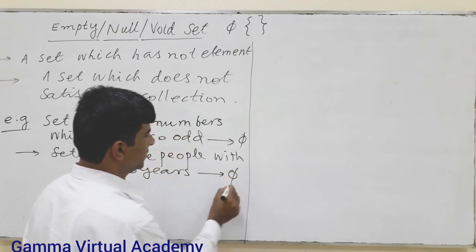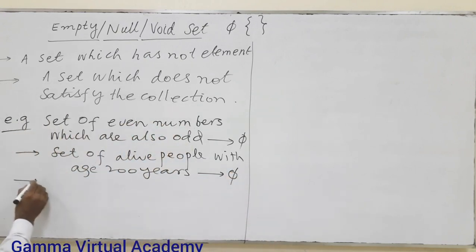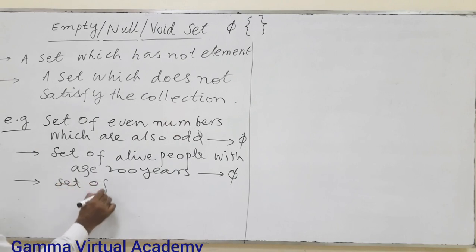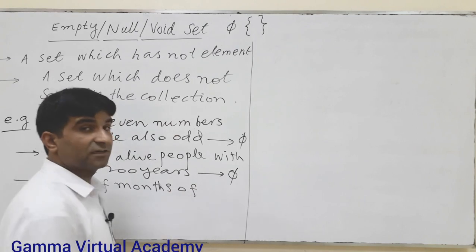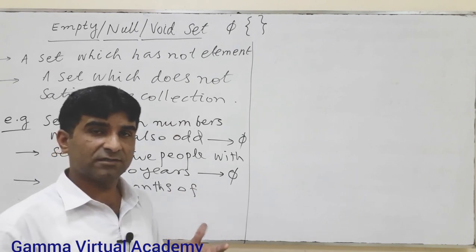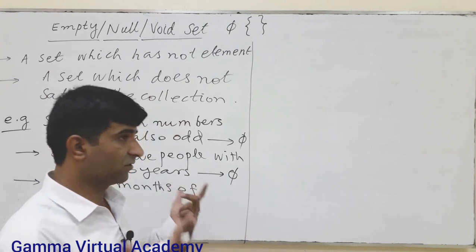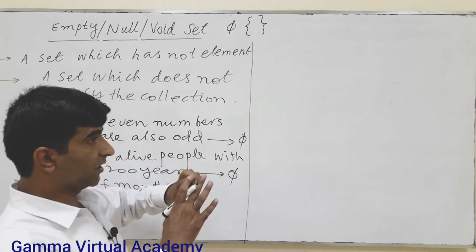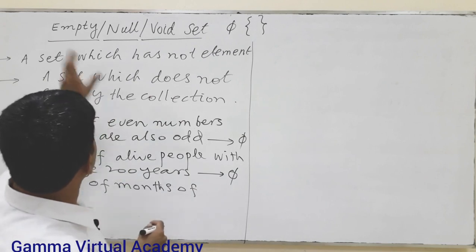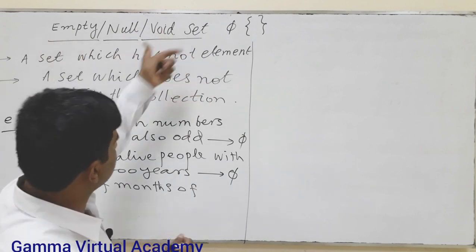No, there is not anyone. And the set of months of the year with 33 days. Is there any month in a year which has 33 days? No, definitely not. There is a collection of 12 months, but it is not satisfied. Means no member satisfies the collection, so it's the empty set.